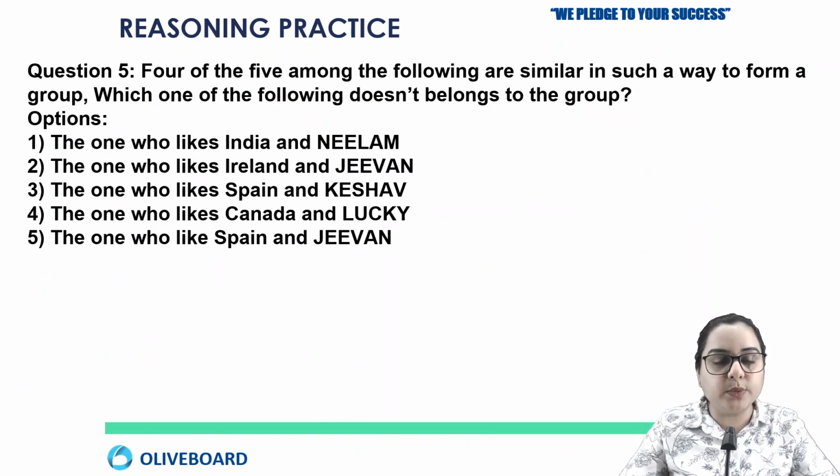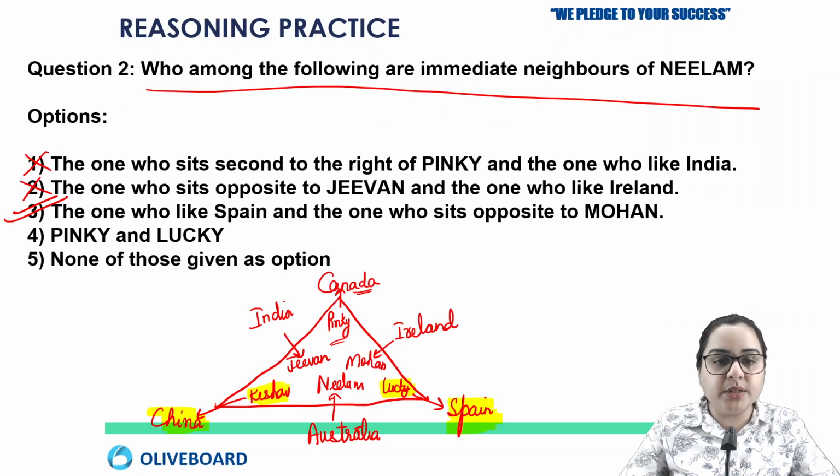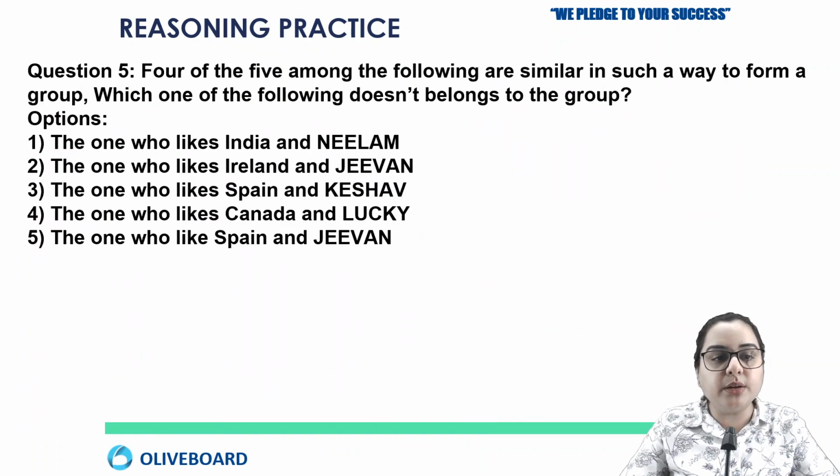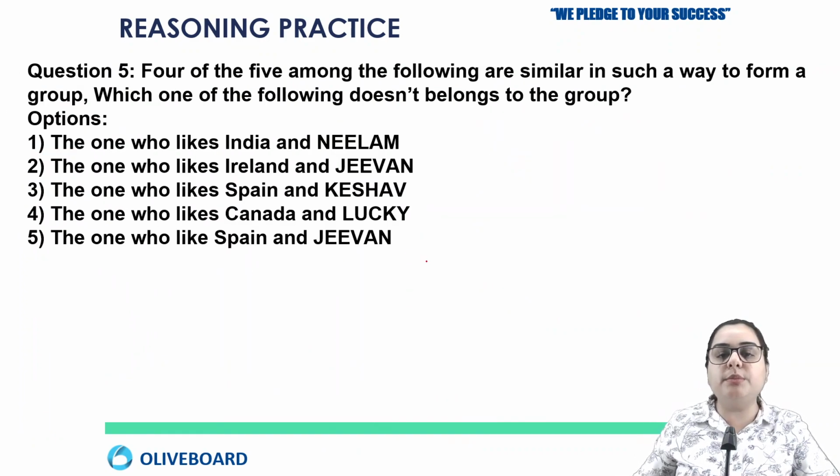So let's check that. The one who likes Spain and Jeevan. So Spain and Jeevan, we can find they are opposite to each other. It's not a gap of 1 person between them, it's a gap of 2 persons between them. So here the odd one out will be option number 5.